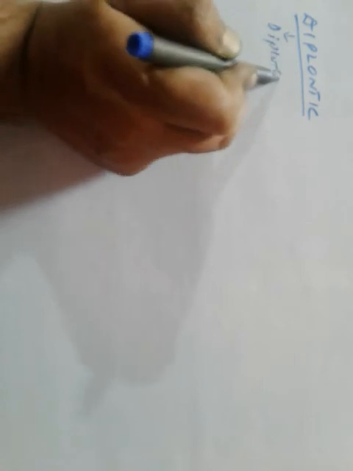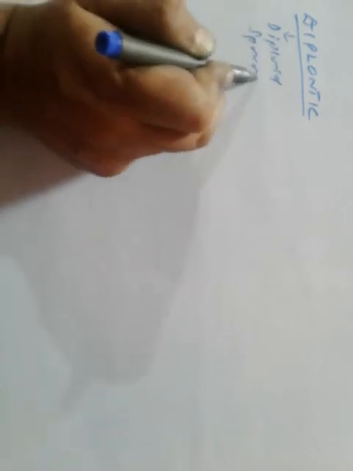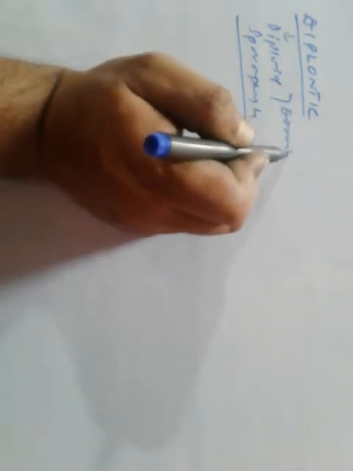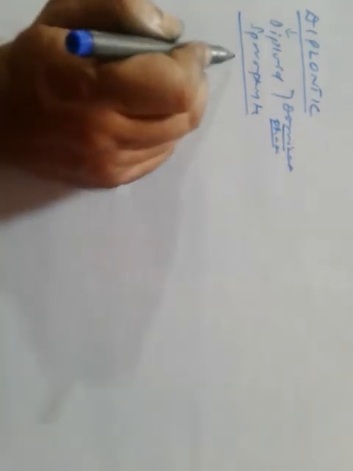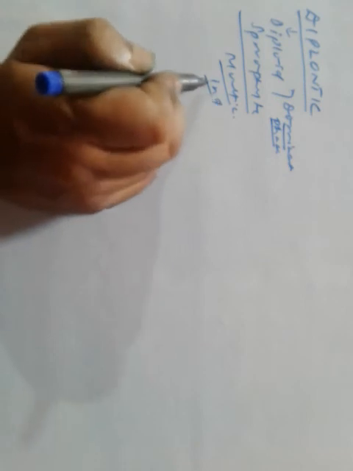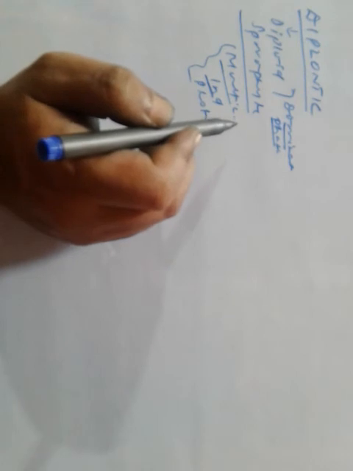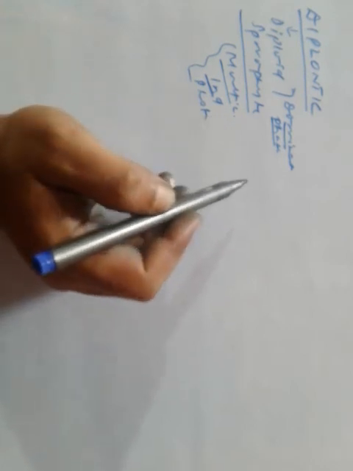So the second one is diplontic. Here the dominant phase is the diploid sporophyte. The main plant body, the dominant phase, is the diploid sporophyte, which is multicellular, independent and photosynthetic.